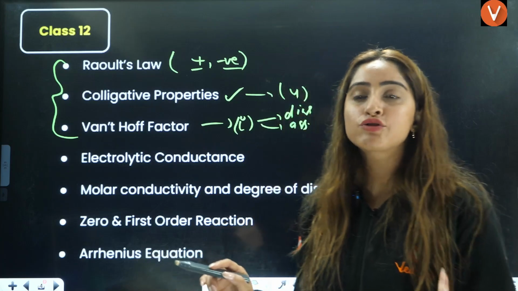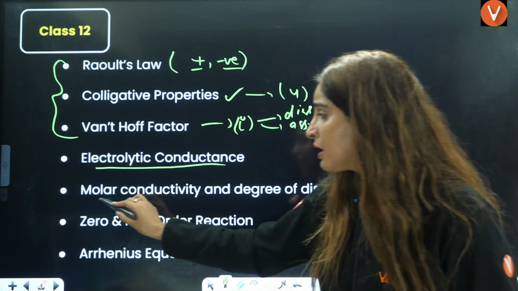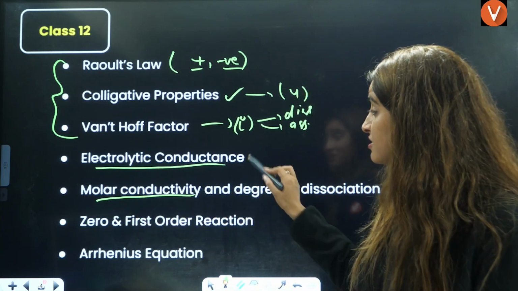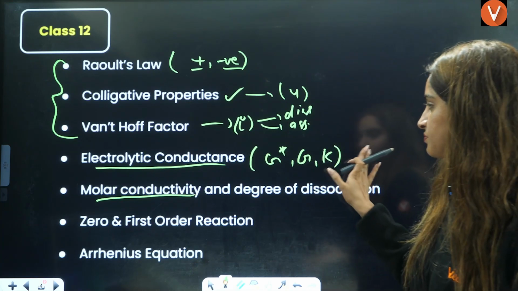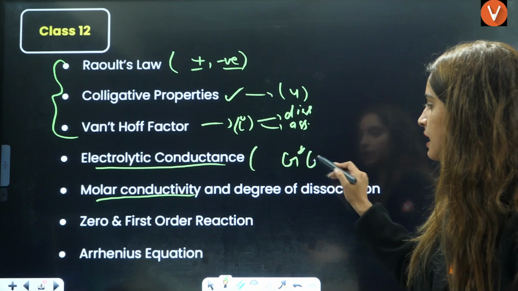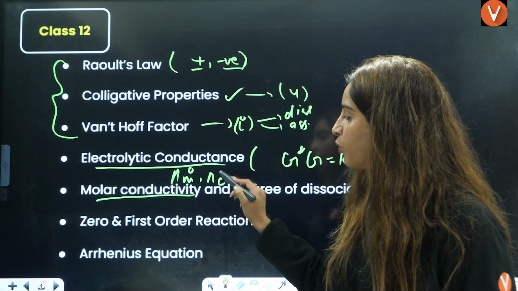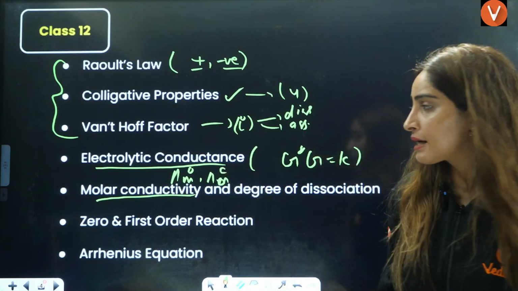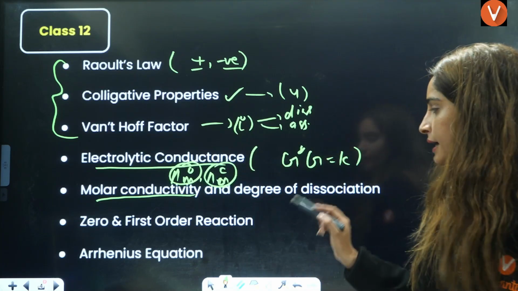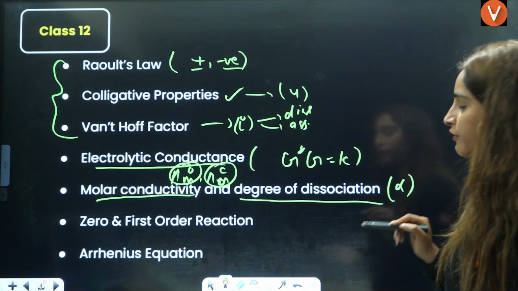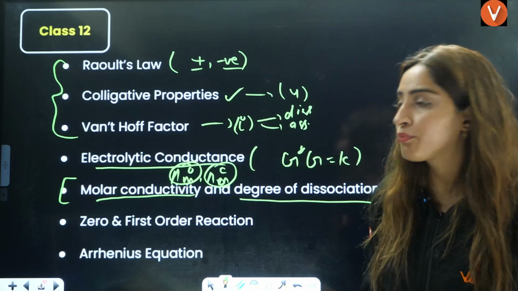Then from electrochemistry, what you have to do: electrolytic conductance, what exactly is conductance, and molar conductivity, the formula of G star, right, G and kappa, all these formulas. Next is molar conductivity at infinite dilution, and molar conductivity at concentration C, right? This is calculated from Kohlrausch's law. This is from the formula with kappa, that is conductivity. From there, you will calculate the value of the degree of dissociation. This particular numerical is very, very important, right?